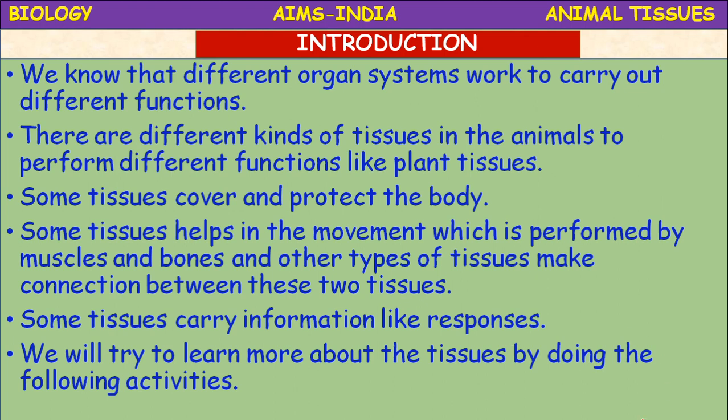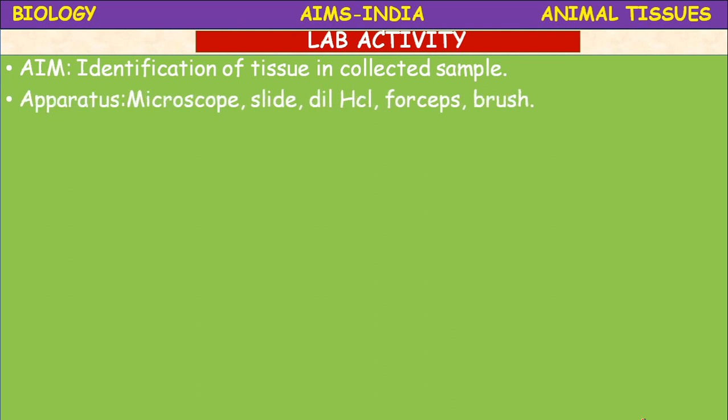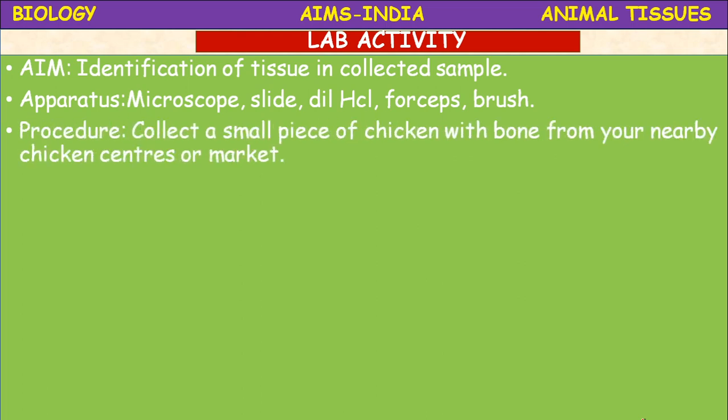So let us proceed to the lab activity. The aim of this activity is identification of tissue in a collected sample. What are the apparatus required? A microscope, slide, dilute hydrochloric acid, forceps and a brush.